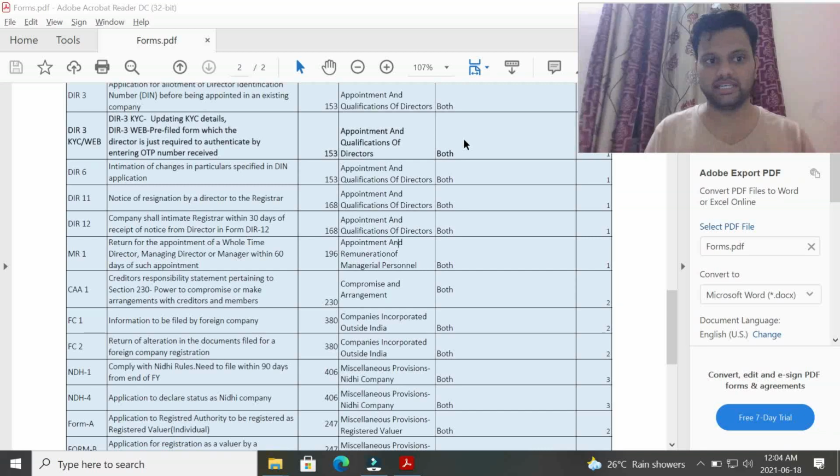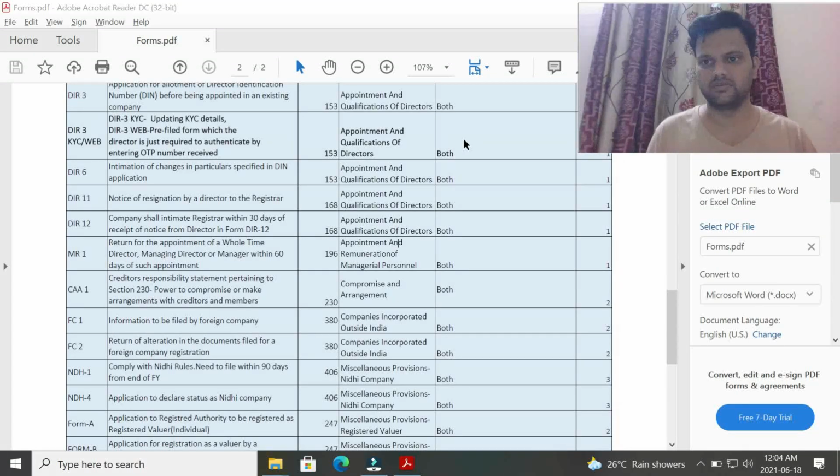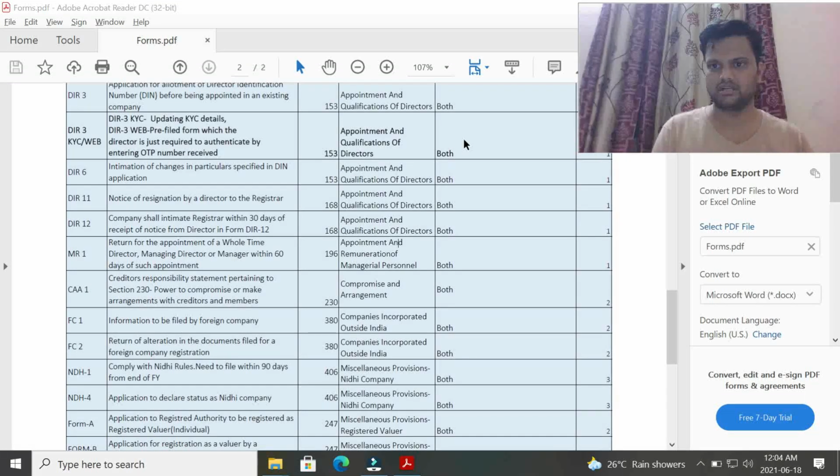Now we will move on to the DIR-11 and DIR-12. The base section for this is section 168. What is section 168? Resignation by a director from his directorship. Any director, if he wants to resign, has to give a notice to the company. Upon receipt of the notice, the company will accept that resignation. What is the duty on the company and what is the duty on the director?